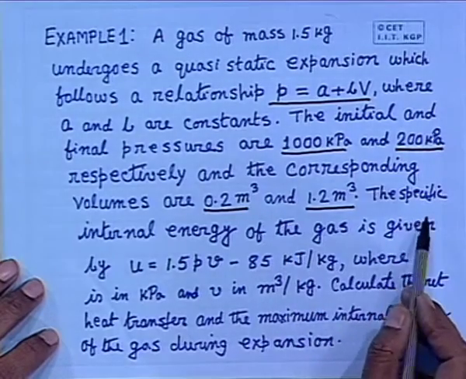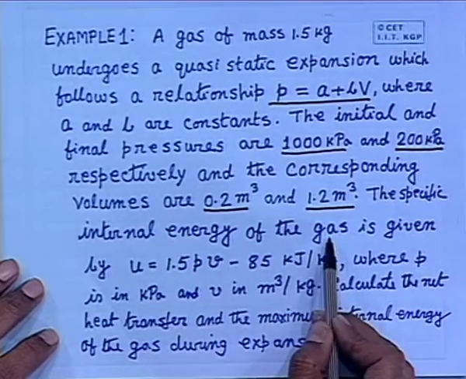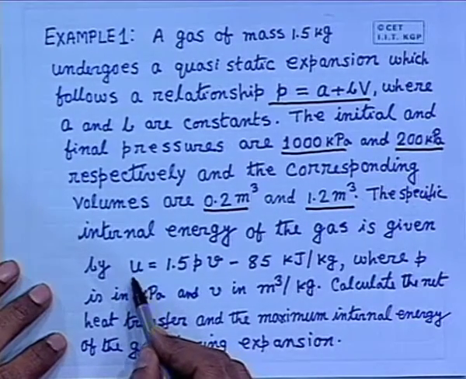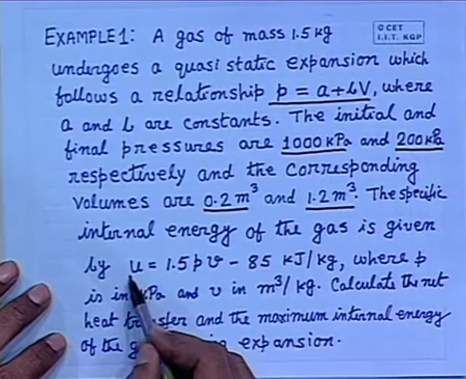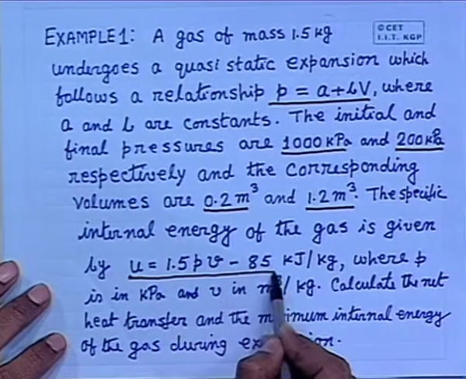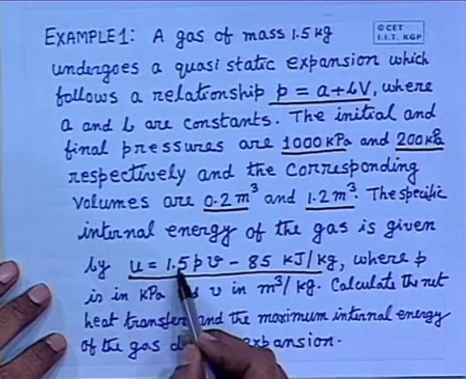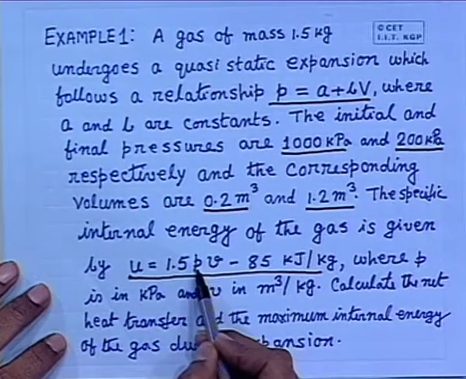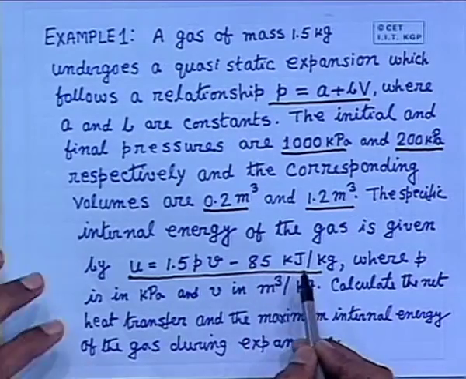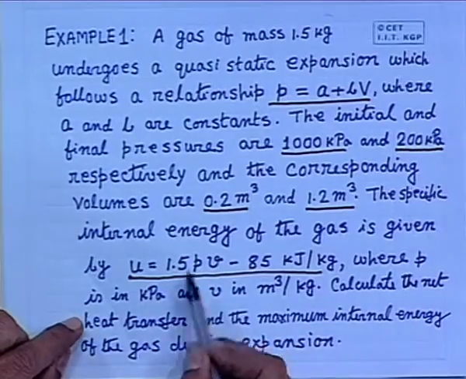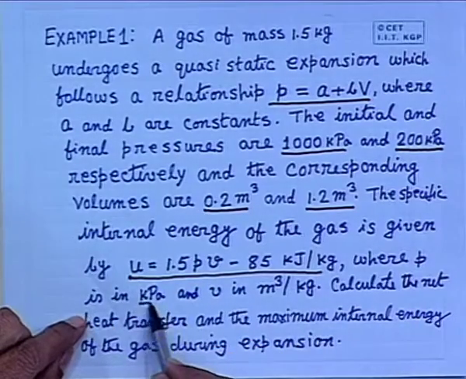Well, the specific internal energy of the gas is given by, now I told you earlier regarding internal energy, how it relates with pressure and volume, this we will see afterwards, but at the present moment we will assume a relationship which is given as U is equal to 1.5 PV minus 85, where V is the specific volume and P is the pressure. This U is expressed in kilojoule per kg, provided we substitute P in kilopascals, very important.